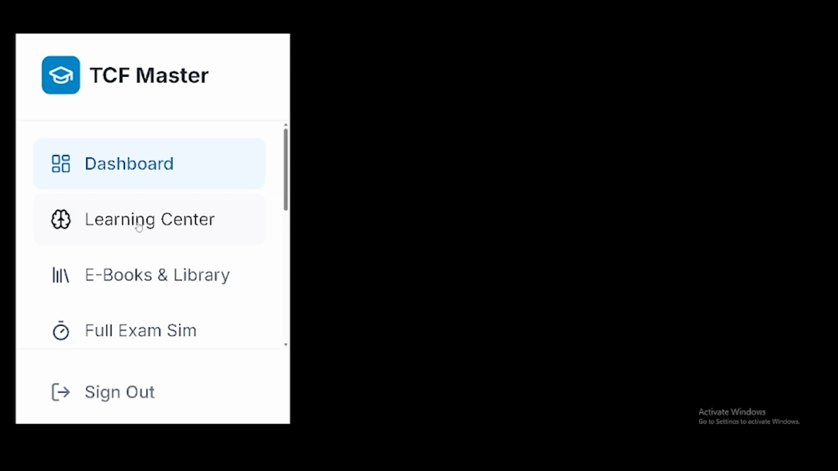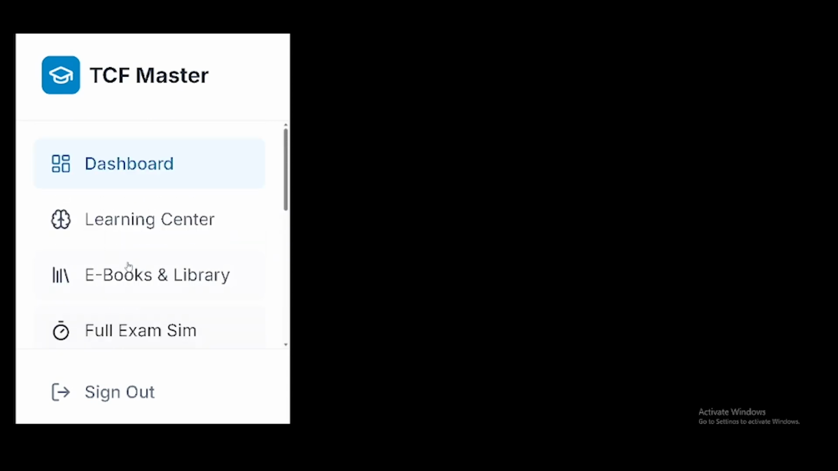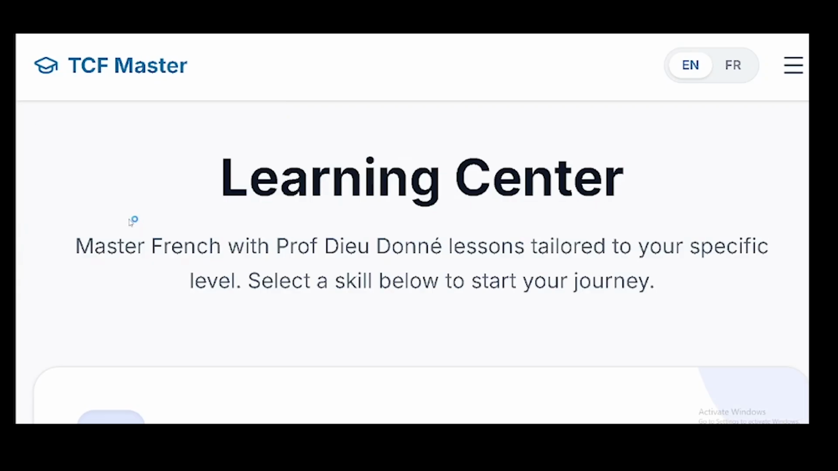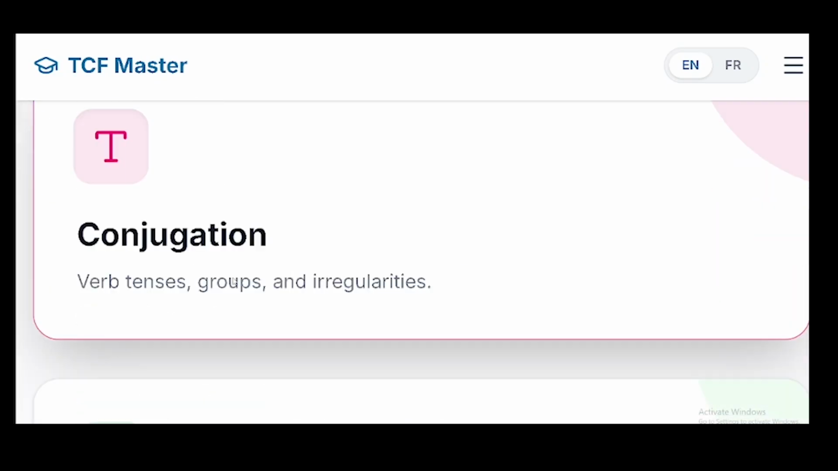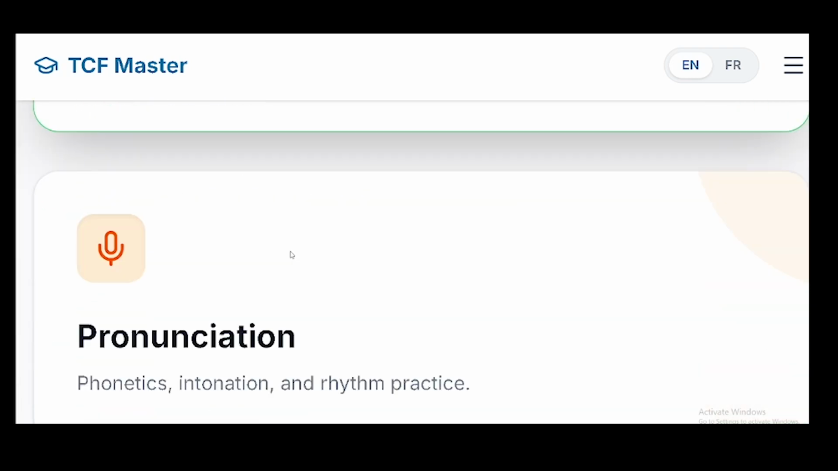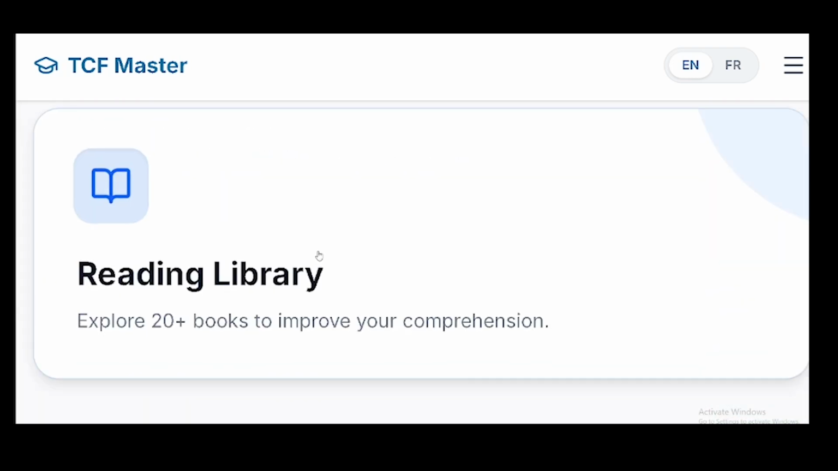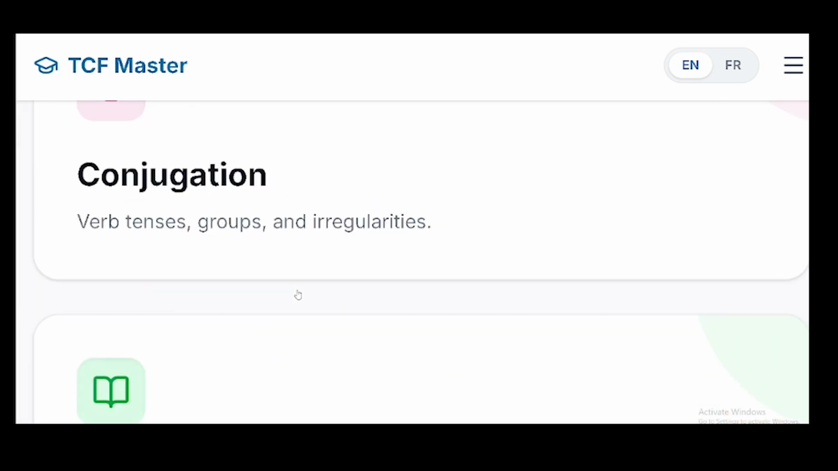This is the best place I always advise everybody to go first, because here you are going to learn everything you must know before you start practicing the other things. Here you have a full exam, listening, reading, writing, speaking. But as a beginner, before you start practicing all those, come to Learning Center. Click on it, and you see grammar, conjugation, vocabulary, pronunciation, and reading library. Those are the things you can see under Learning Center.